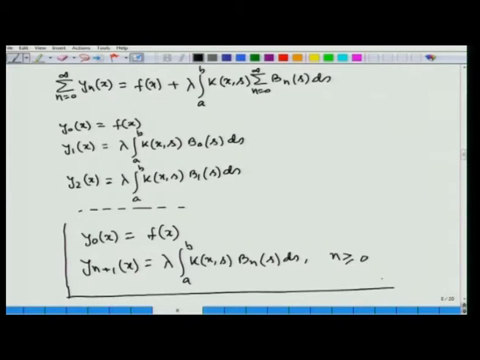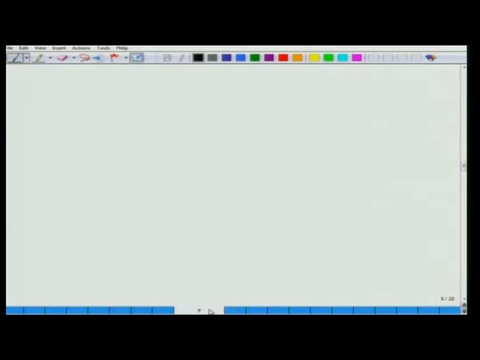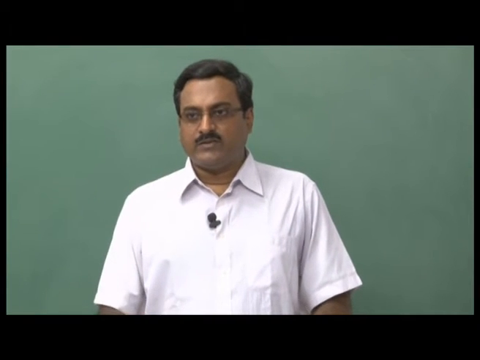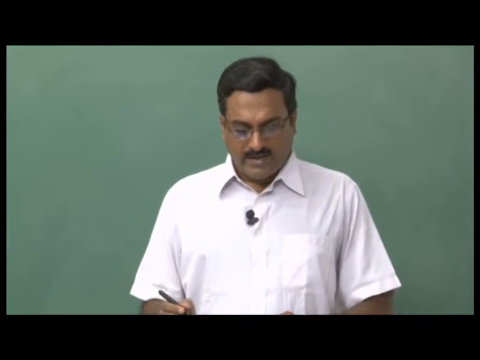Using this formula we can calculate the iterates, and using the relation between B0, B1, B2 with y0, y1, y2 and so on. Now, we first consider the relation between B0, B1, B2 with y0, y1, y2 for the particular case g(y) equal to y square, and then we use these expressions to find the solution of a nonlinear Fredholm integral equation involving the term y square(s).